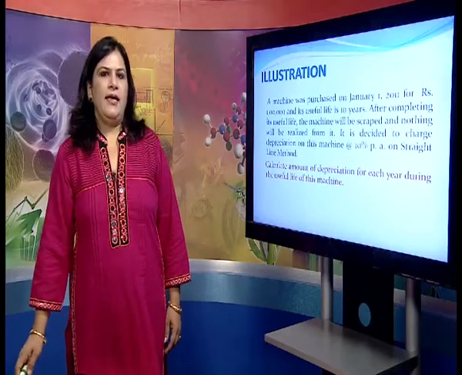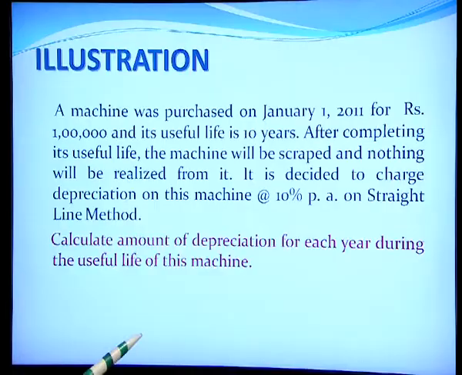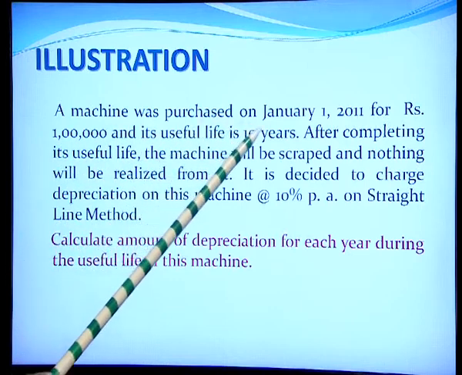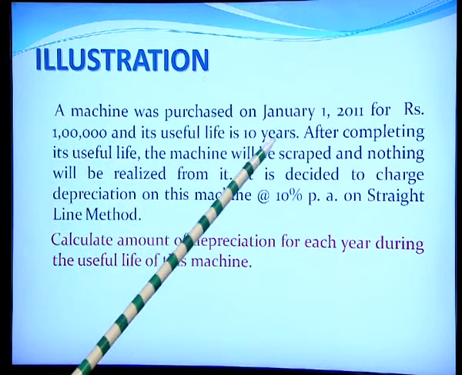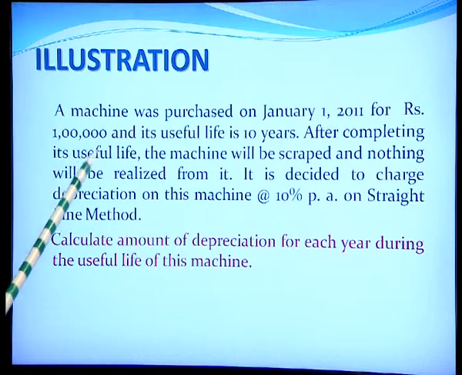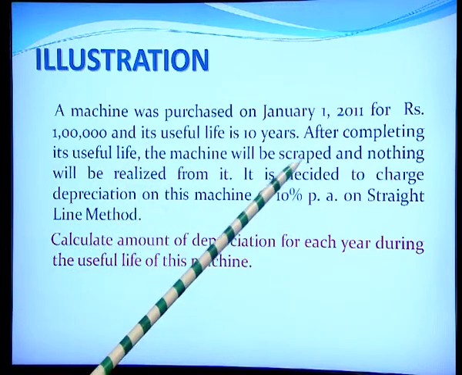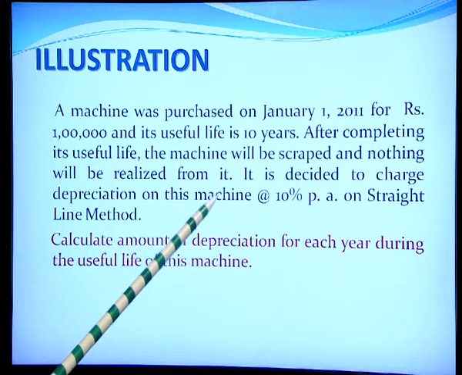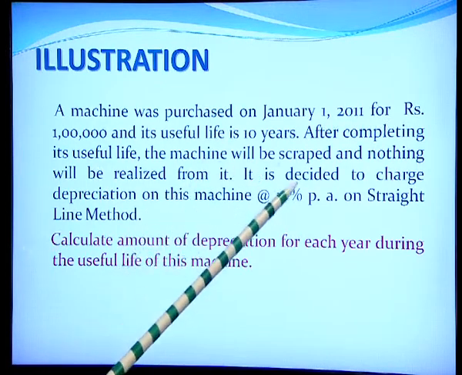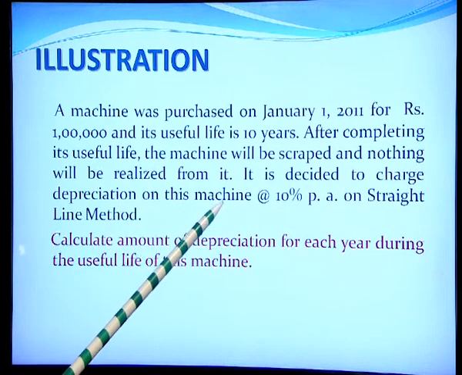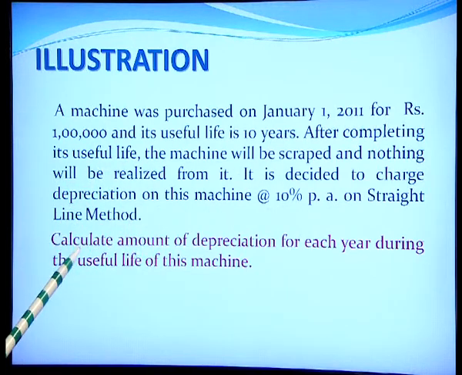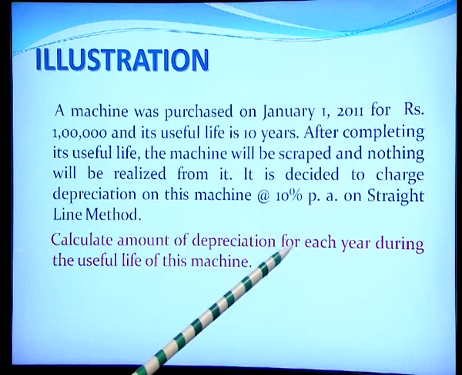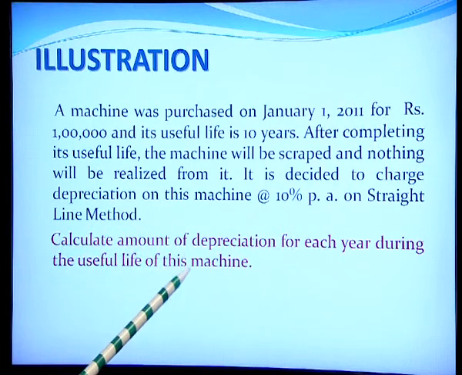Now, let us take an illustration to understand how the amount of depreciation is calculated. A machine was purchased on 1st January 2011 for rupees 1 lakh and its useful life is 10 years. After completing its useful life, the machine will be scrapped and nothing will be realized from it. That means there is no scrap value. It is decided to charge depreciation on this machine at 10% per annum on the straight line method. So, calculate the amount of depreciation for each year during the useful life of this machine.